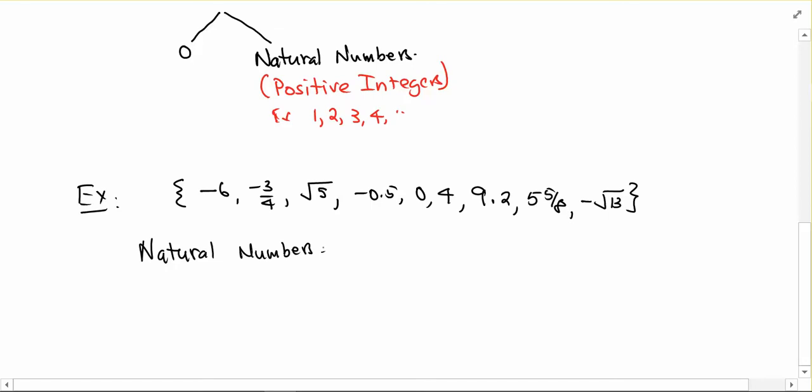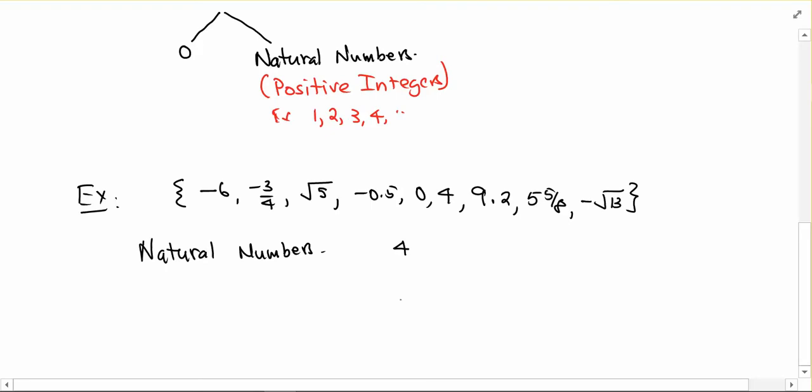Now remember, natural numbers are sort of the most elemental, the simplest, the most basic numbers. So these are positive integers, as you can see up above. From this set, I'm going to look for positive integers. So 0 is tricky, it's not it. 4 is a positive integer. 9.2 is positive but not an integer. So that's the only natural number we have.